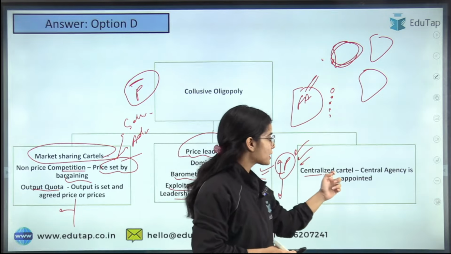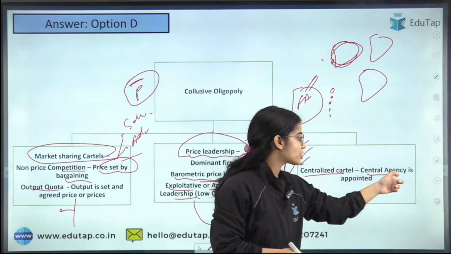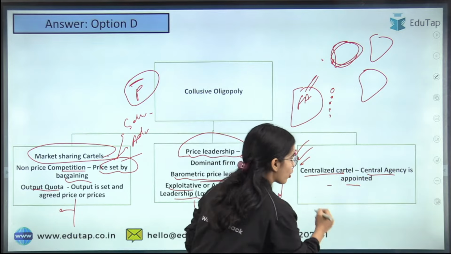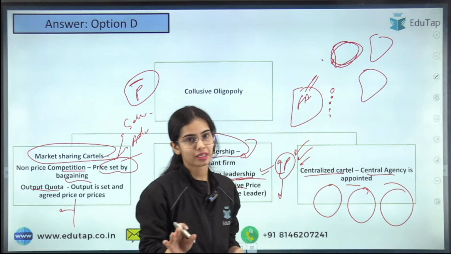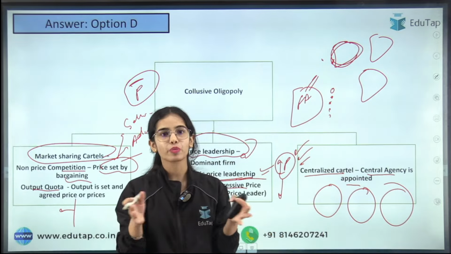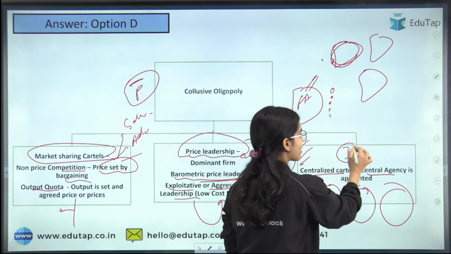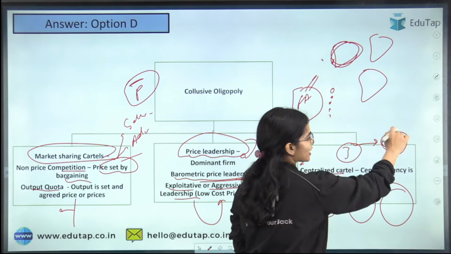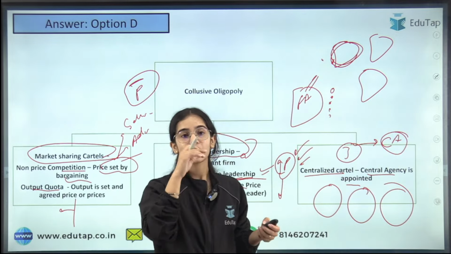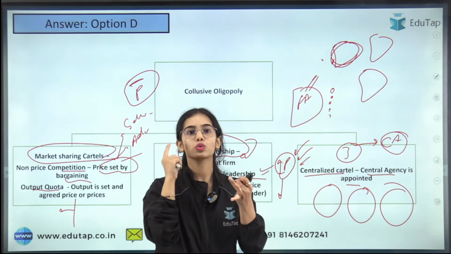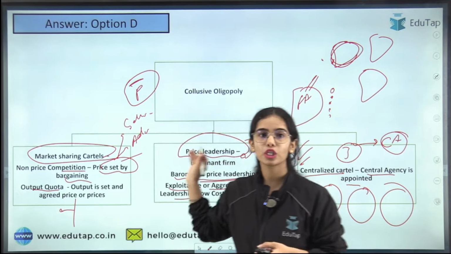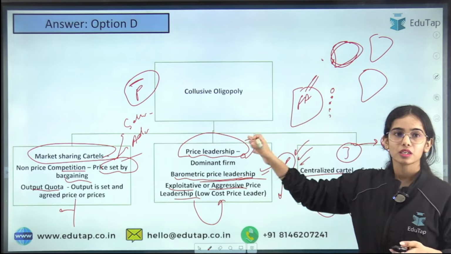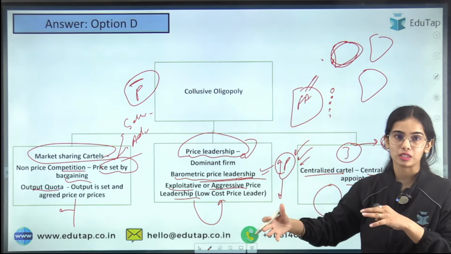Next is the centralized cartel. Centralized cartel means a central agency is appointed that decides how much to produce, at what price to produce, and how the profits will be distributed between the firms. Let's say there are 3 firms. They have chosen a central agency from outside. Now this central agency will decide how much to produce, at what price to produce, and how the profits will be distributed. So this is collusive oligopoly, where the firms are colluding in one way or another.